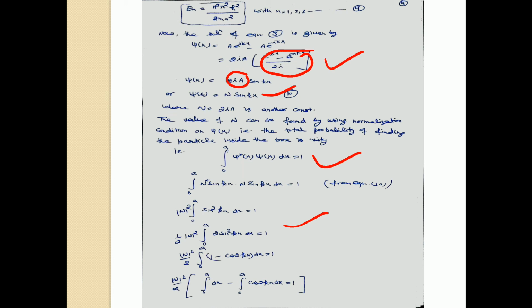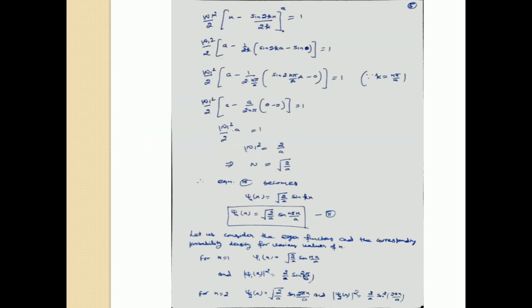Mod N square by 2 times the integral of 1, which is the integral of dx, minus the integral from 0 to a of cos 2kx dx is equal to 1. By solving this, the integral of dx will be x, and the integral of cos 2kx is sin 2kx by 2k, from 0 to a, equal to 1.